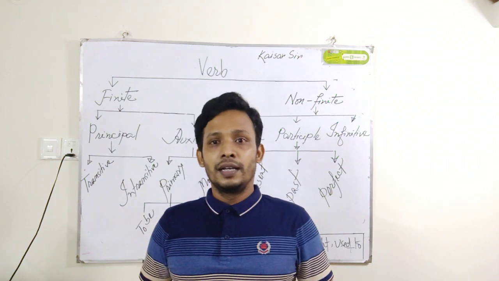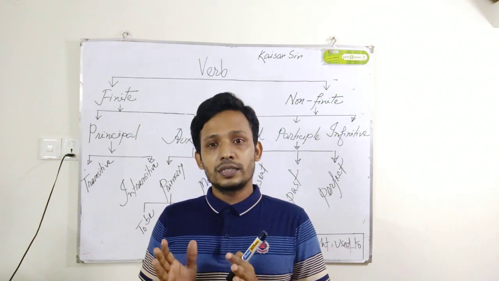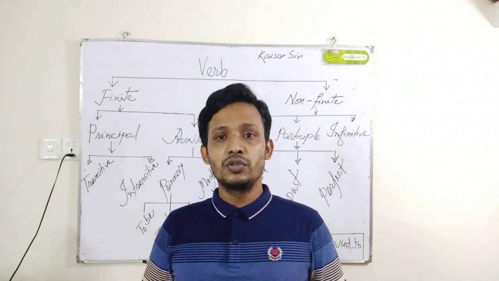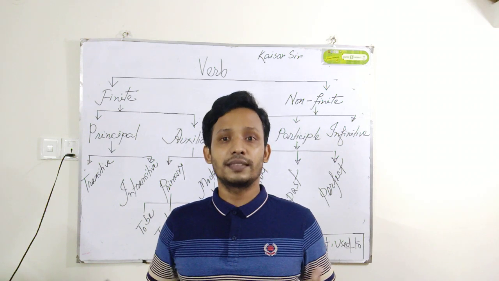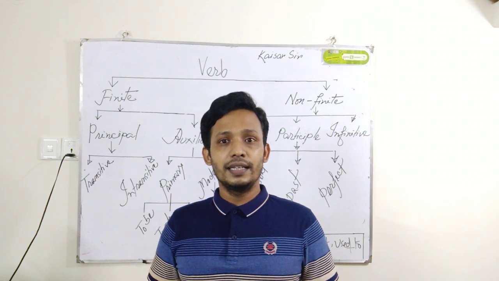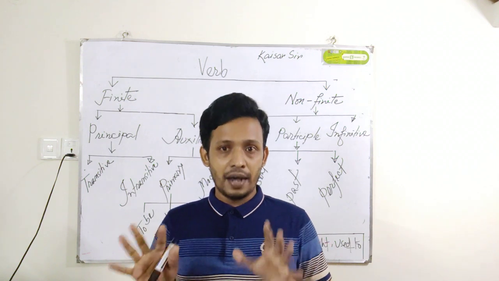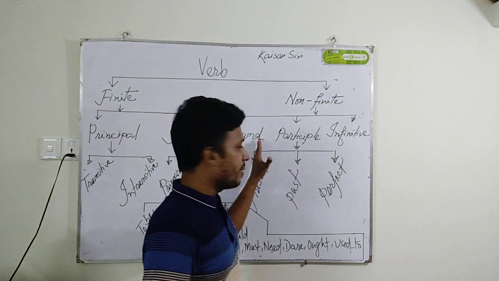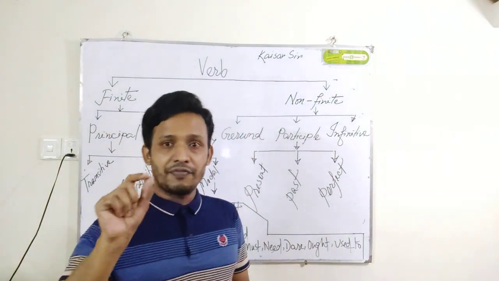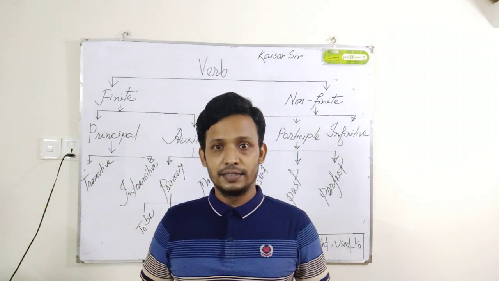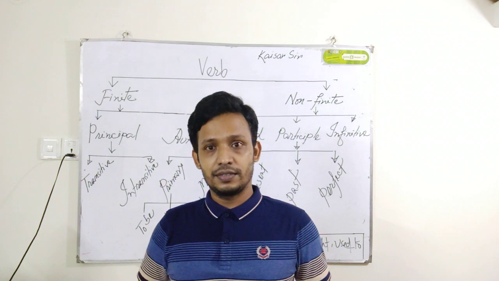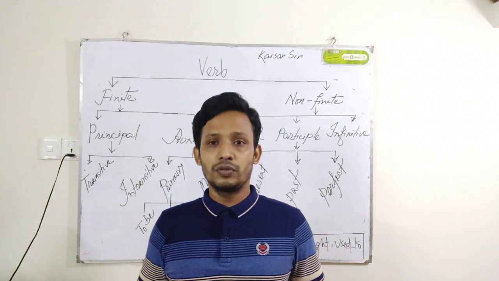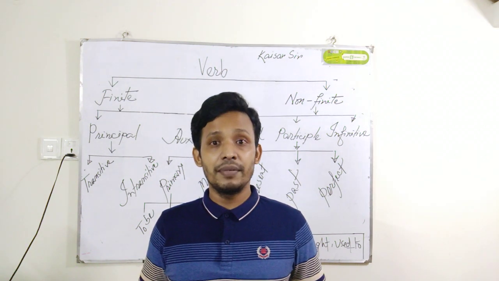Gerund means, it looks like a verb but functions as a noun. Suppose, swimming is a good exercise. Here swimming is looking like a verb, but swimming is basically a noun here, and it is termed a gerund because there is a finite verb in this sentence, is. Swimming is a good exercise. Or I enjoyed reading books, or reading novels is a good habit, etc.